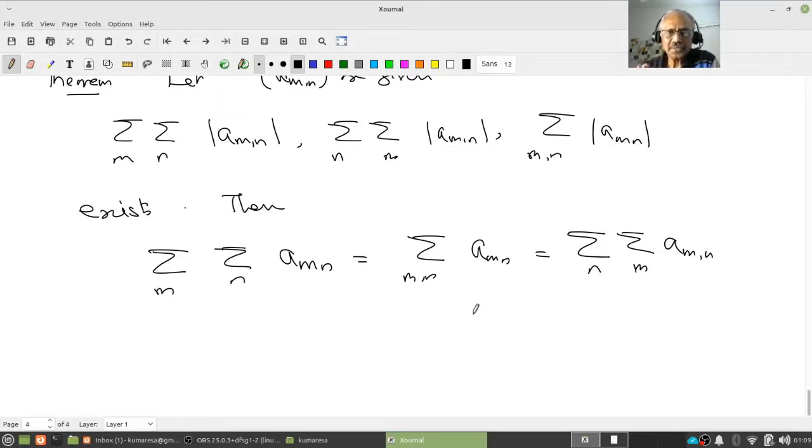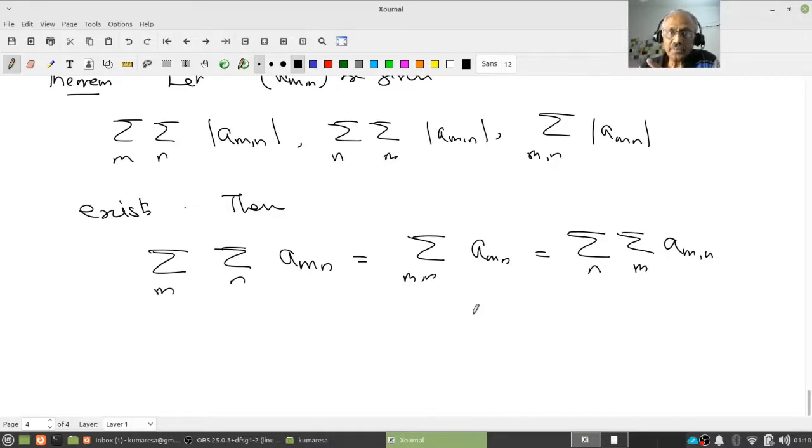The question is, given a double sequence, we have defined the associated double series, and for that we have defined the notions of three sums: two iterated sums and one double sum. We may want to know whether a given double series is convergent, and what its sum is.